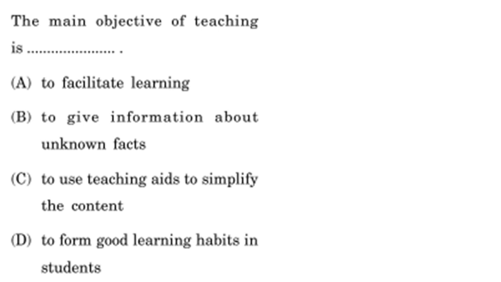Teaching aids help in teaching, but that should not be the objective. Now we come to options A and D. To form good learning habits in student is also an objective, but to facilitate learning, to make learning easier for the student, should be the main objective of teaching. So the answer here is to facilitate learning.